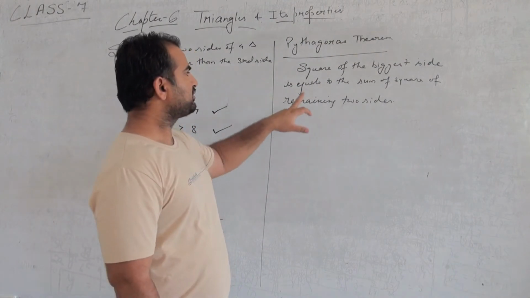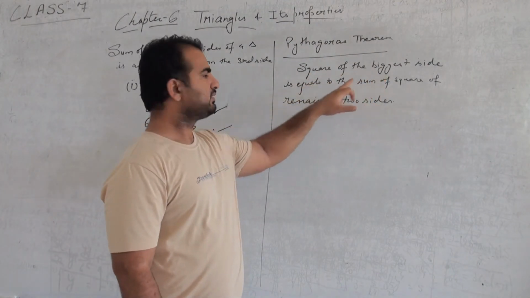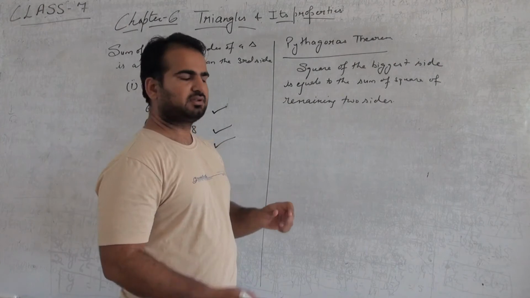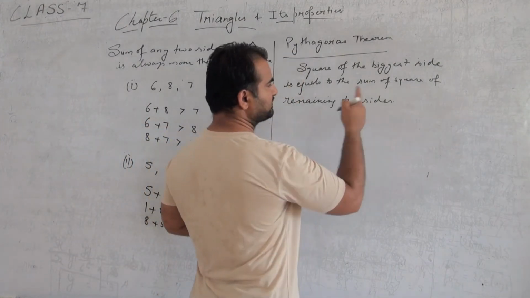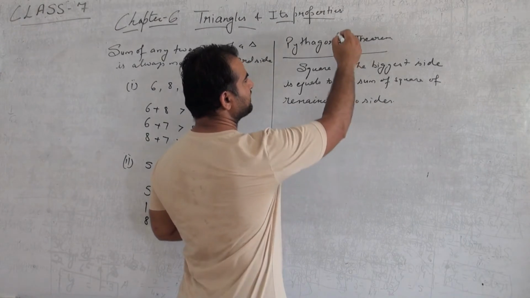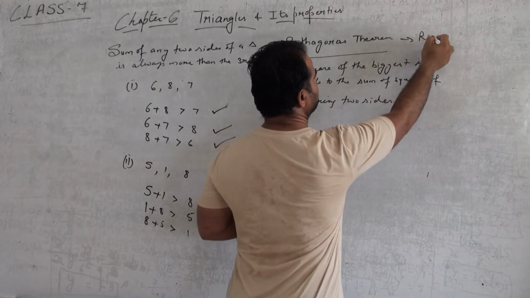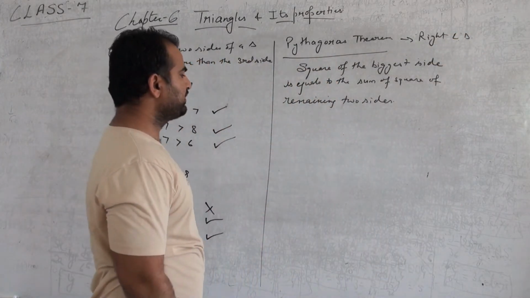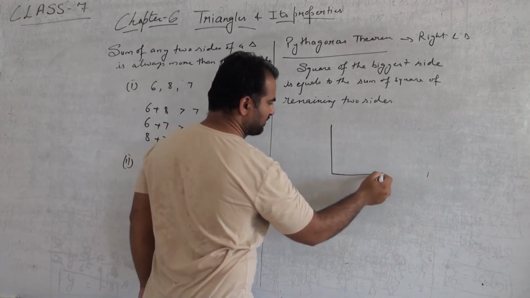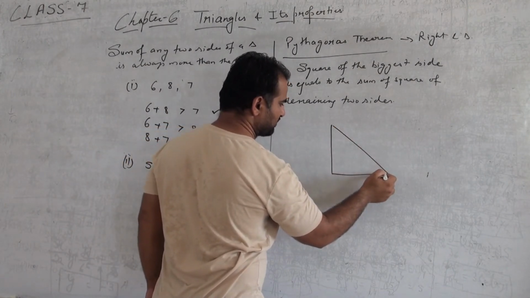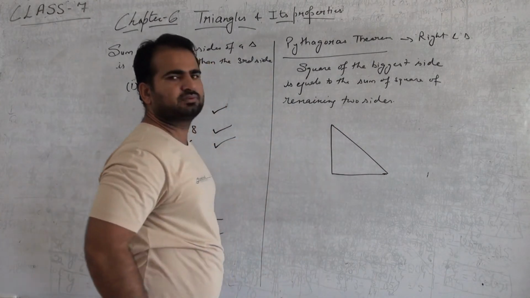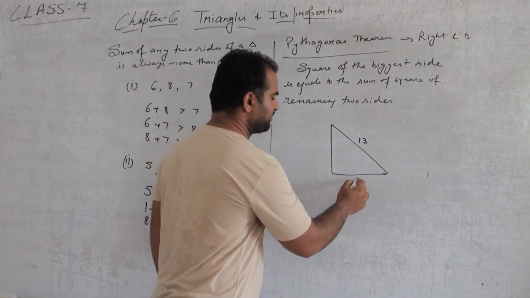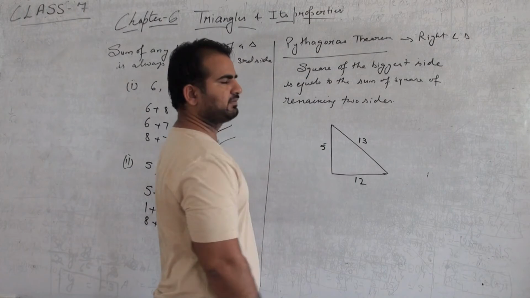Pythagoras theorem is: square of the biggest side is equal to the sum of squares of the remaining two sides. So what does it mean? It is always applicable in a right angle triangle. So I am making a right angle triangle. Let this side be 13. This should be 12 and this should be 5.